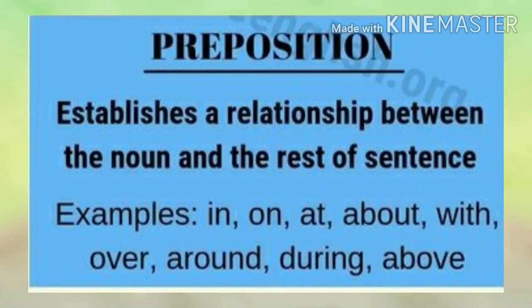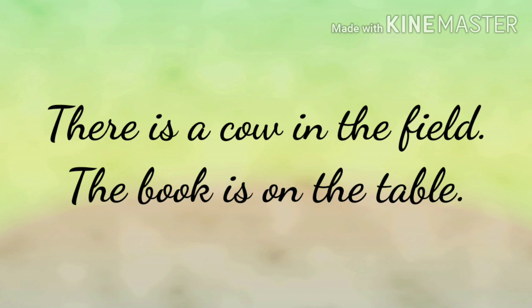Preposition. A preposition establishes a relationship between the noun and the rest of the sentence. Examples: in, on, at, about, with, over, etc. Examples: there is a cow in the field. Next one, the book is on the table. Here, in and on are prepositions.